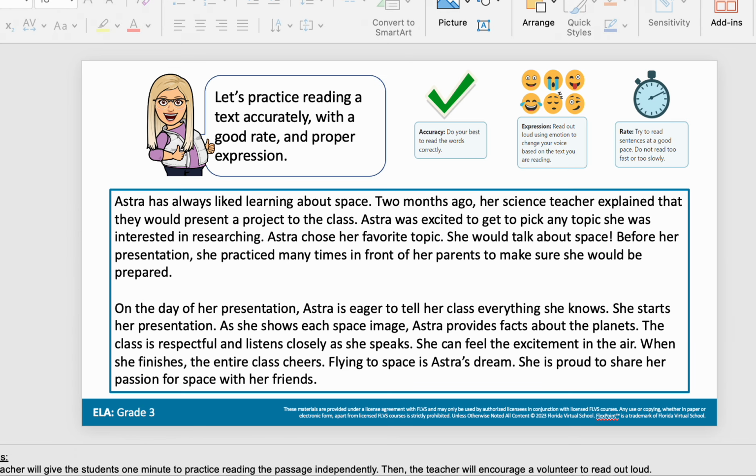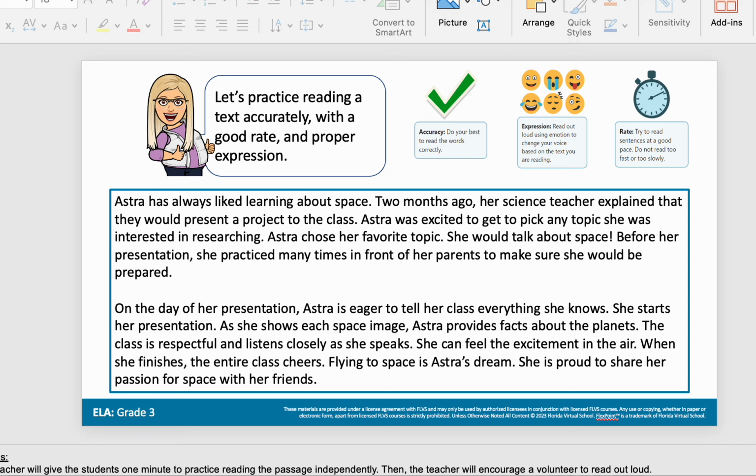Next, let's practice reading a text with accuracy, with good rate, and proper expression. So this says, Astra has always liked learning about space. 2 months ago, her science teacher explained that they would present a project to the class. Astra was excited to get to pick any topic she was interested in researching. Astra chose her favorite topic. She would talk about space.